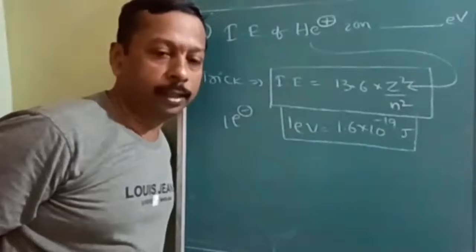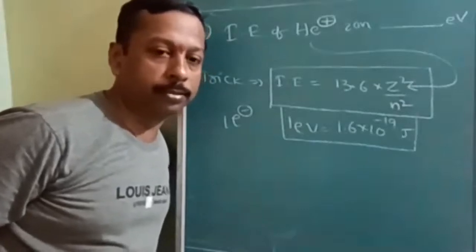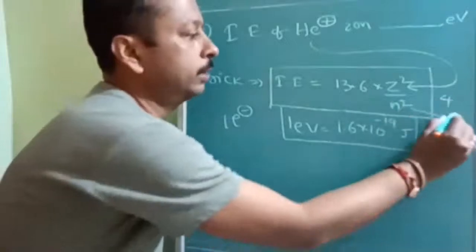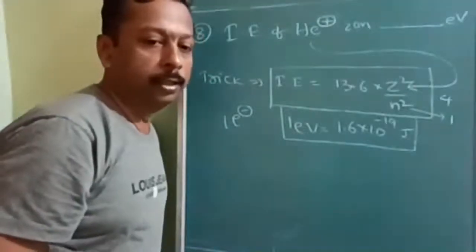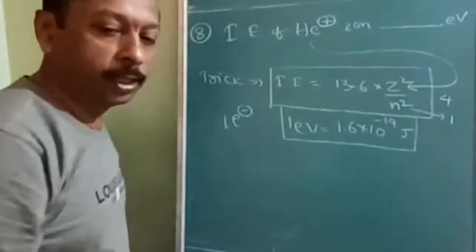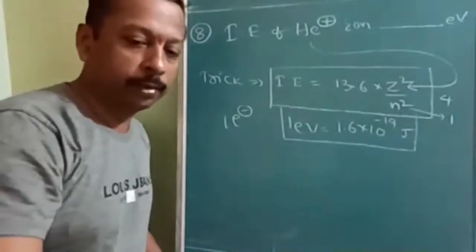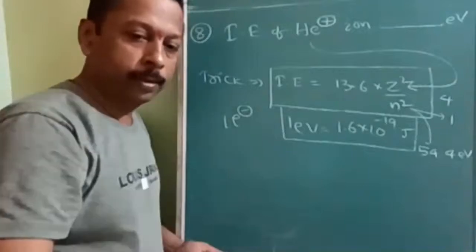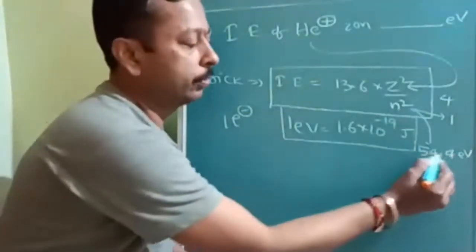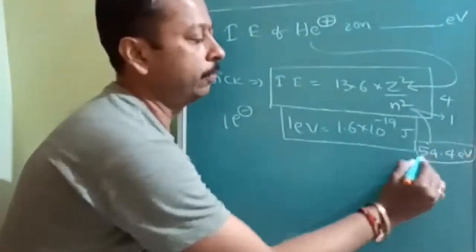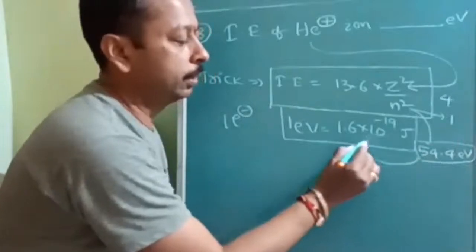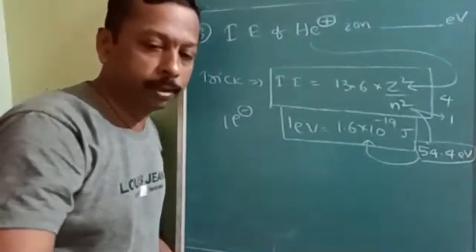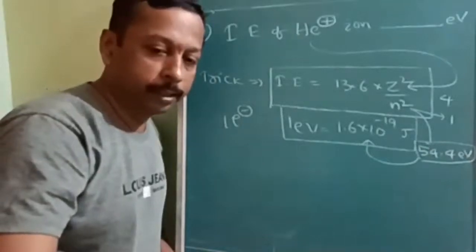Ionization energy is equal to 13.6 into Z squared by n squared. Z is equal to 2 for helium, nothing is mentioned, so n is equal to 1. On simplifying and substituting, you will get 54.4 electron volt. If the question is in joules, you will multiply it with 1.6 into 10 to the power of minus 19.